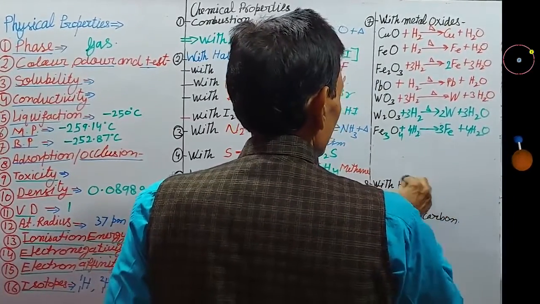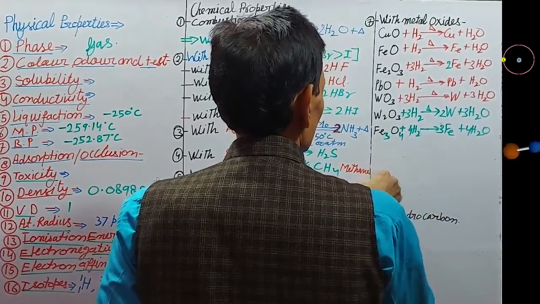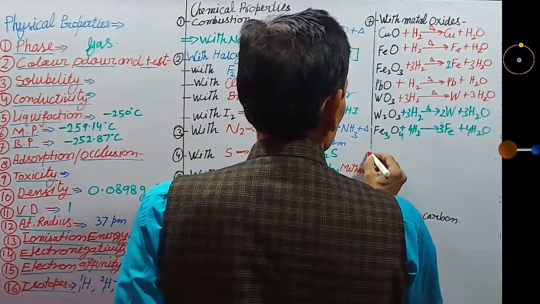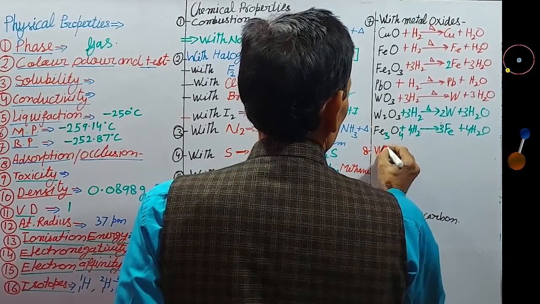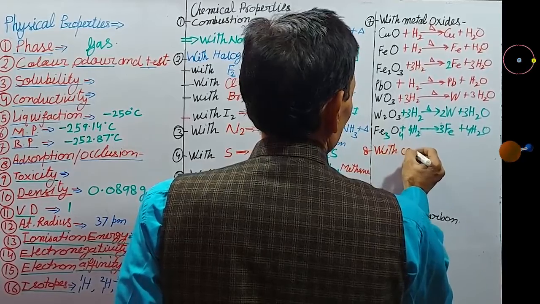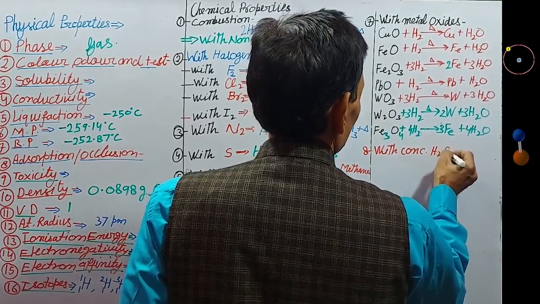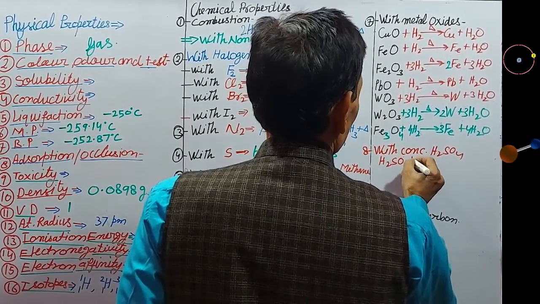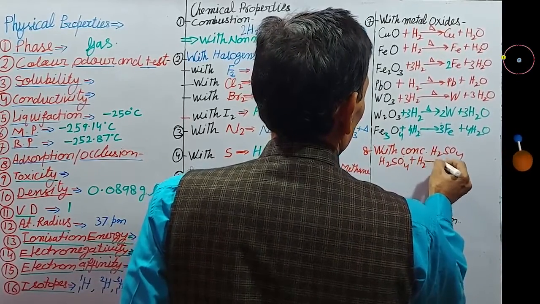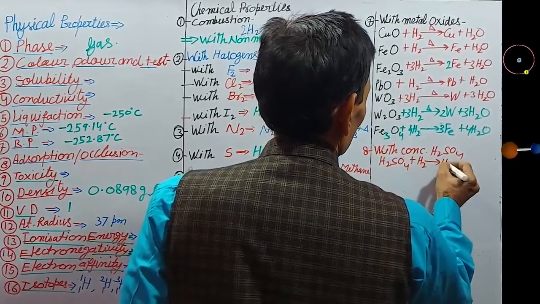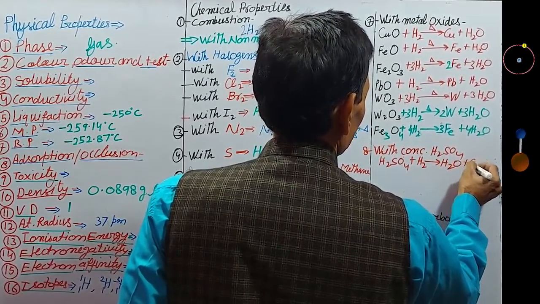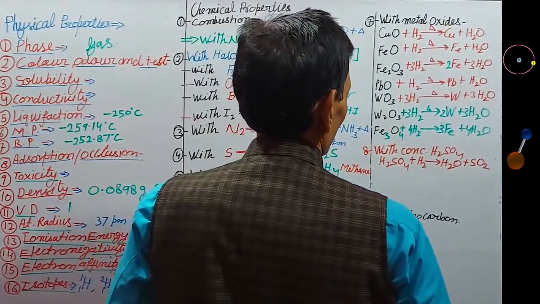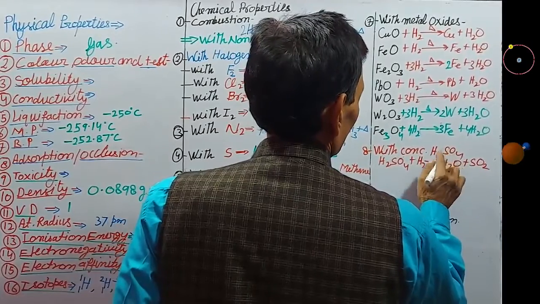H2SO4 reacts with hydrogen and oxidizes it into H2O and itself undergoes the reduction to form SO2. Then we will balance the equation here.